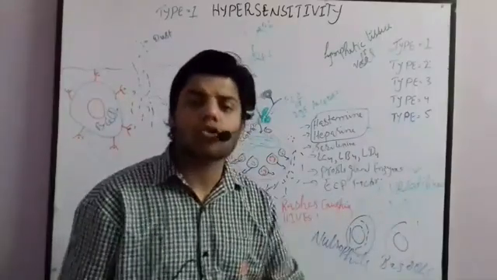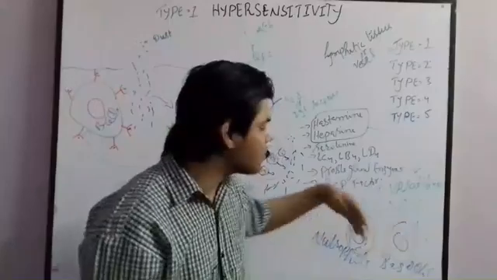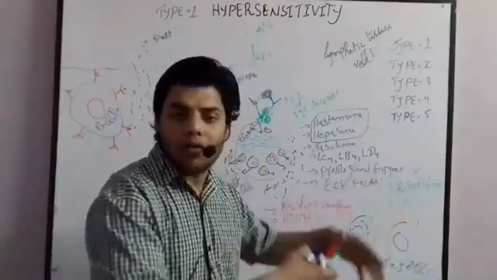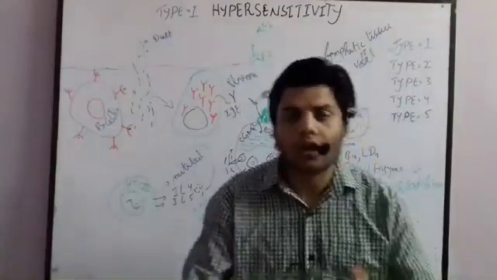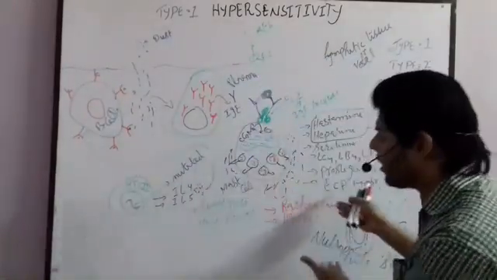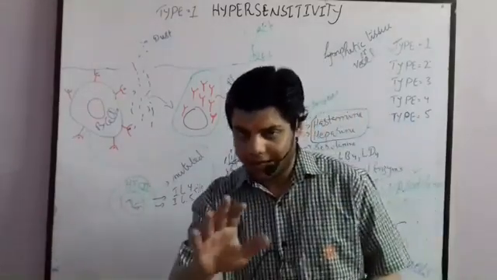Once our tissues are damaged, such tissue may be the smooth muscle, such tissue may be the vessel tissue, due to which vasodilation and smooth muscle contraction occur. Not only that, these symptoms are also activated. Okay, but normally it is not activated.